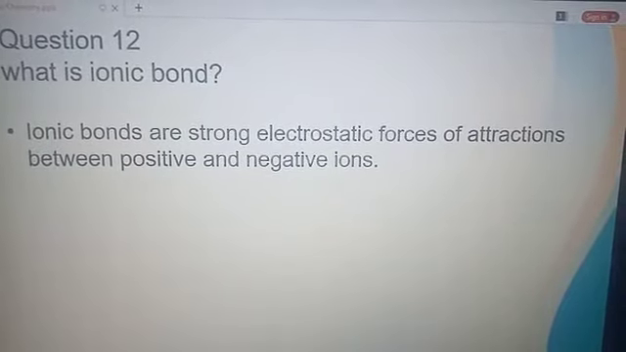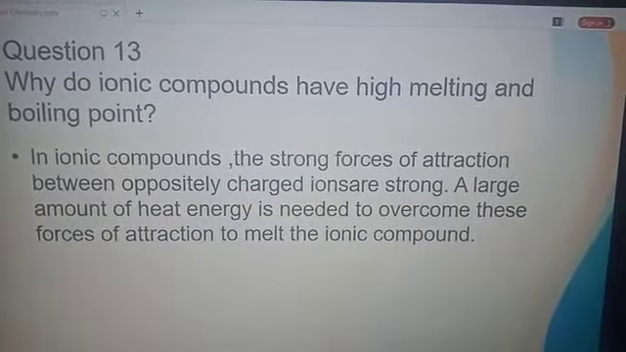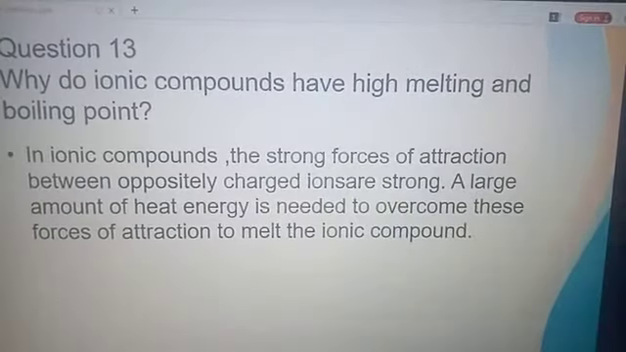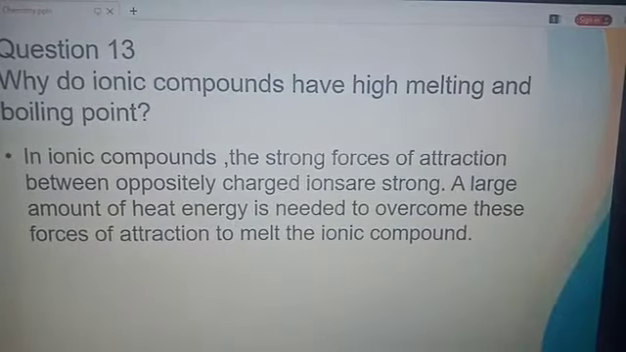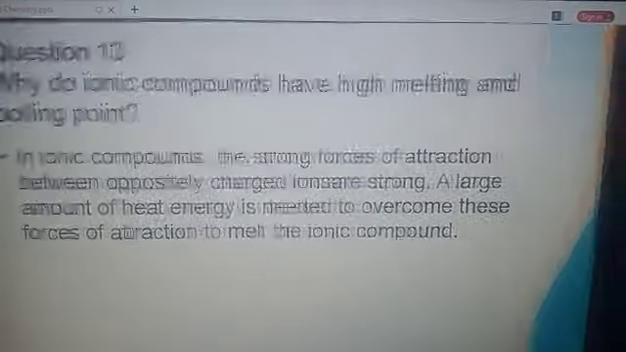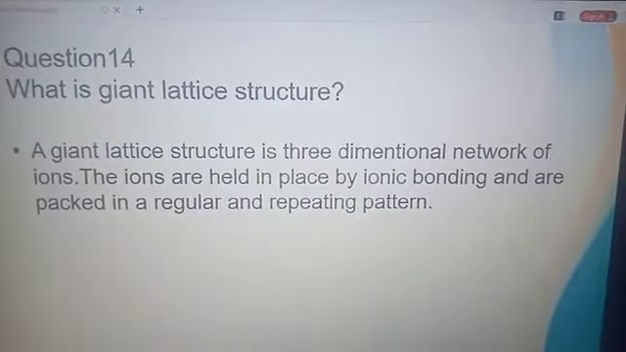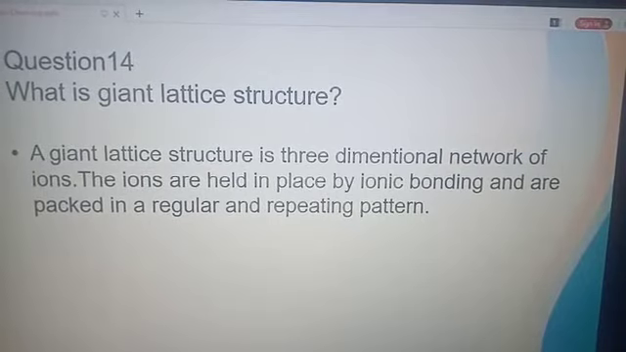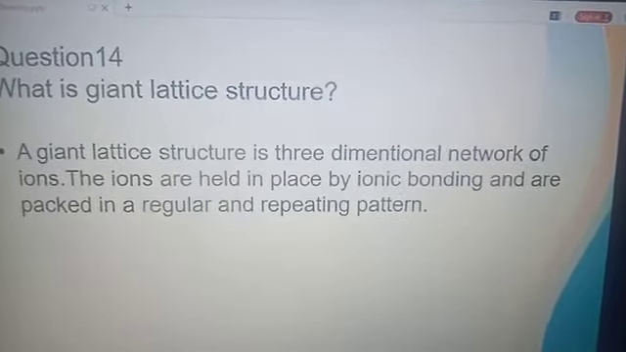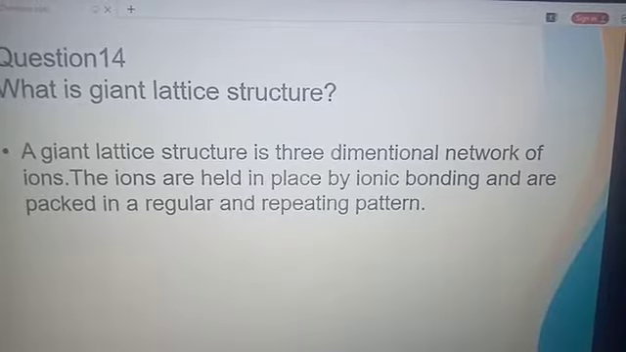The next question is question number 13. Why do ionic compounds have high melting and boiling point? In ionic compound, the forces of attraction between oppositely charged ions are strong, and a large amount of heat energy is required to overcome these forces of attraction. Question number 14. What is a giant lattice structure? A giant lattice structure is a 3-dimensional network of ions. The ions are held in place by ionic bonding, and are packed in a regular and repeating pattern.